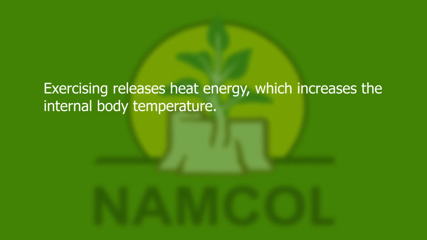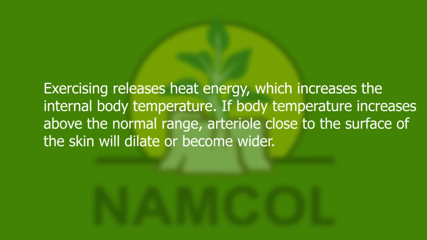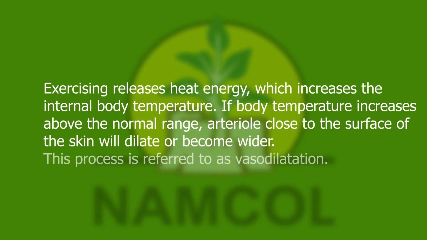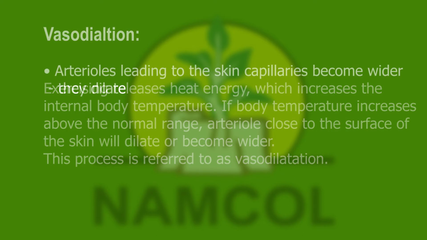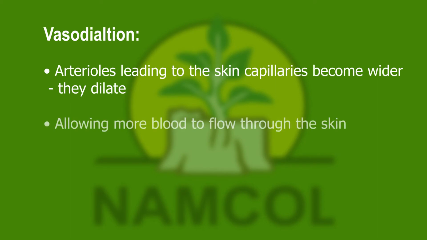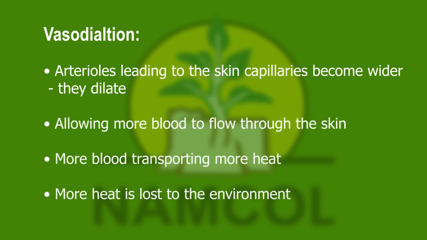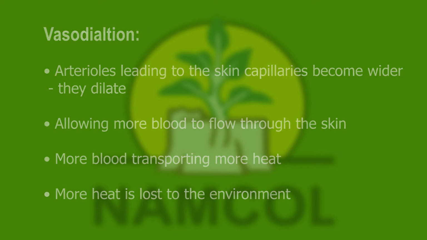Exercising releases heat energy, which increases the internal body temperature. If body temperature increases above the normal range, arterioles close to the surface of the skin will dilate or become wider. This process is referred to as vasodilation. During vasodilation, the arterioles dilate, resulting in more blood transporting more heat to the surface of the skin.